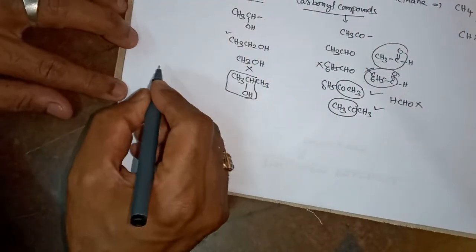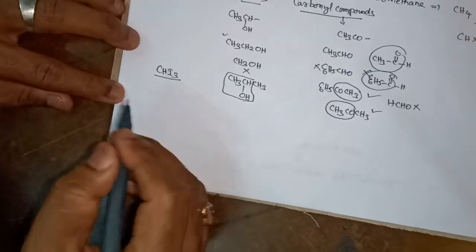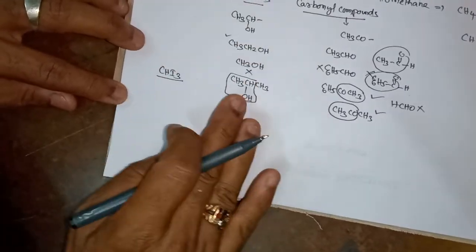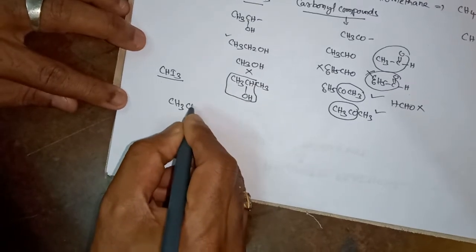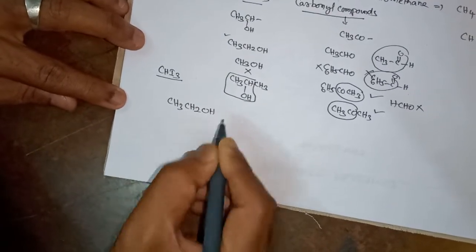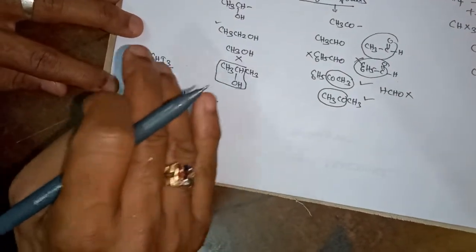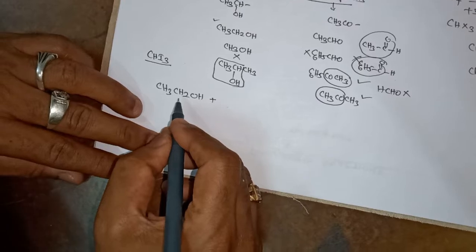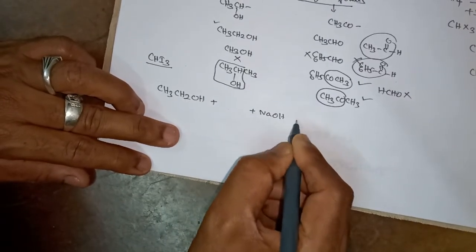Suppose I start with an alcohol, say ethyl alcohol. To convert any alcohol to haloform, I react that alcohol with sodium hydroxide.